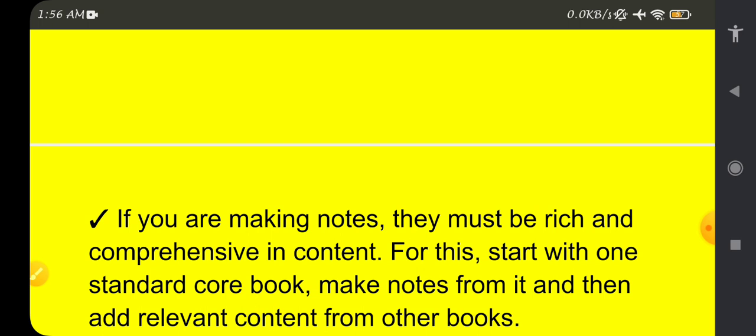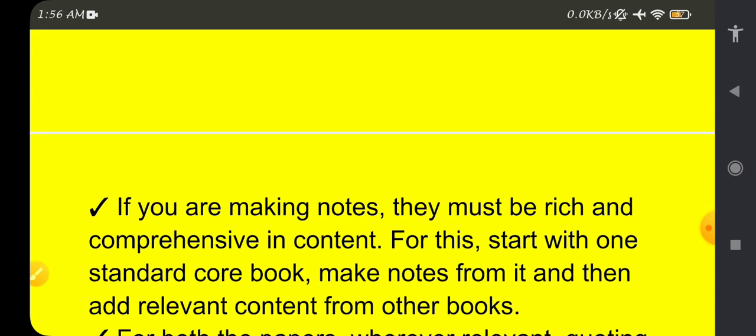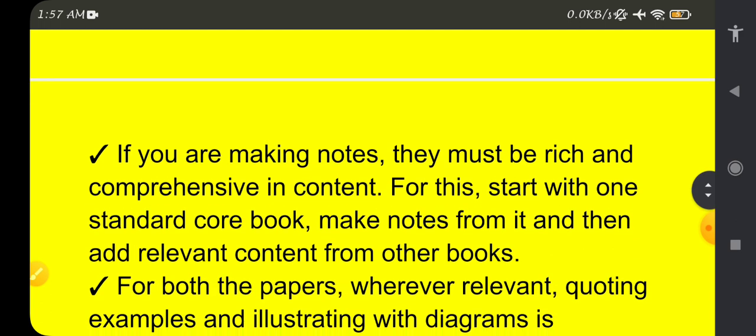For this, start with one standard core book and make notes from it, and then add relevant content from other books. So how to read the book, the standard core book, how to make notes and how to add the content, I will try to tell you in the coming videos.